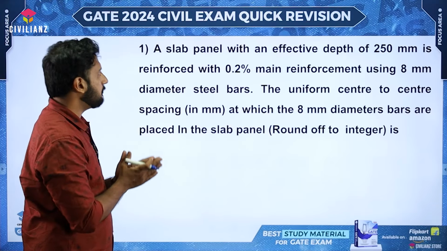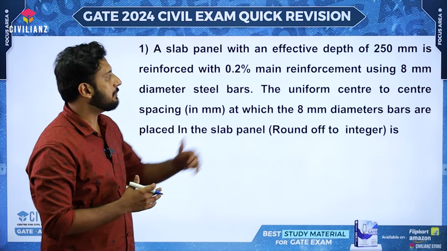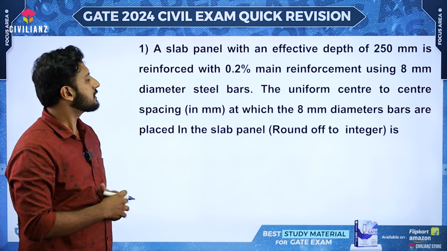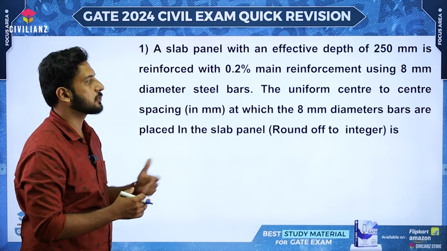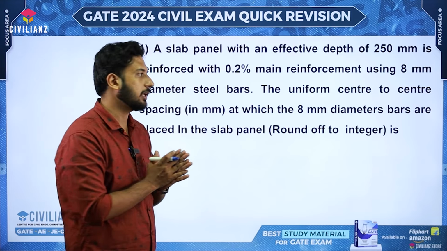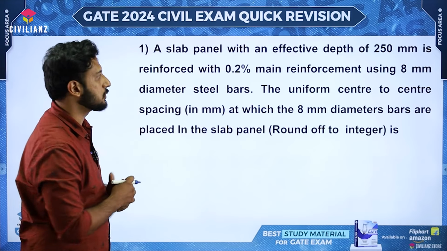Here is the first question. They have given that there is a slab having an effective depth of 250 millimeters reinforced with 0.2% of main reinforcement using 8 mm diameter bars. And finally they are asking for the spacing between this given reinforcement bar.